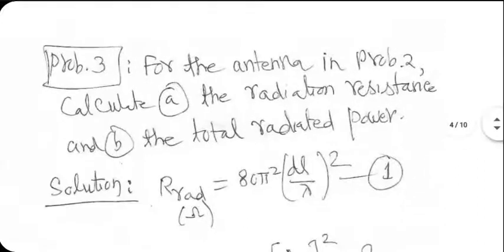For the antenna in problem 2, we are going back to problem 2. Calculate the radiation resistance and the total radiated power. That's fine. We have the formula for radiation resistance. We know it's a Hertzian dipole, so we can use this formula, equation 1, straight away. Prad.